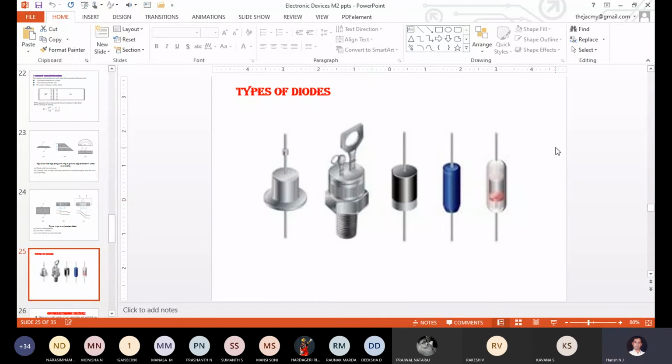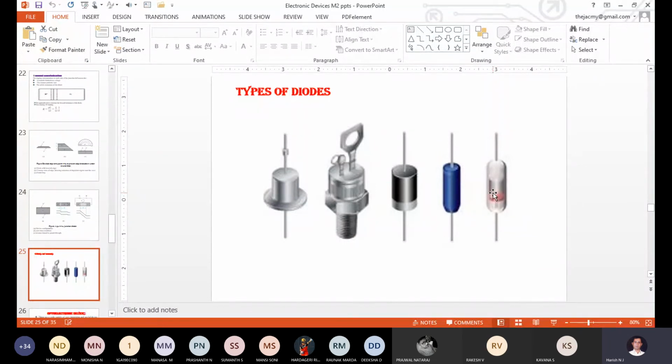Material wise, just the right side three diodes that you are seeing here, correct? These three diodes are constructed with the help of plastic. That means the p n junction semiconductor in the diode is given a plastic layer. Plastic outer layer, correct?